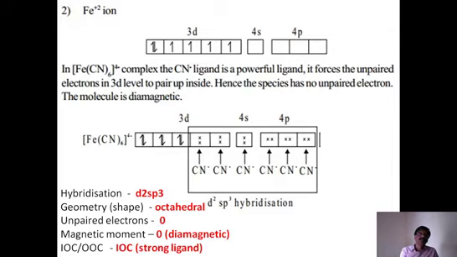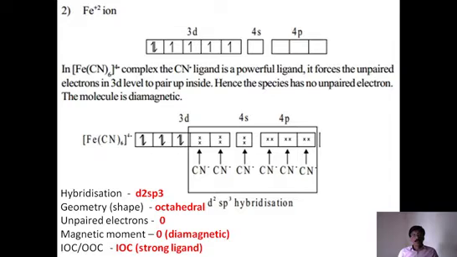Then what happened? You see this. Just now we said that in iron plus 2, the configuration is 3d6. You see the orbital diagram of Fe plus 2 ion: 6 electrons are there in the 3d orbital, 4s is empty, 4p also empty, and 4d we need not write because it is not necessary in this case. Now, when you write 6 electrons on the 3d, you first write 1 electron on each of the 5 orbitals, and the 6th one pairs at the first orbital.